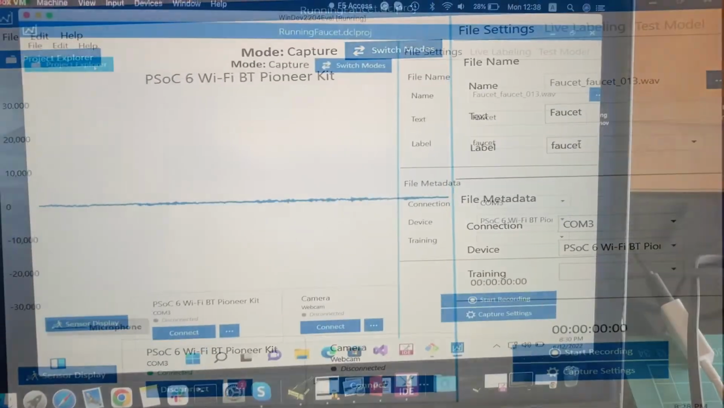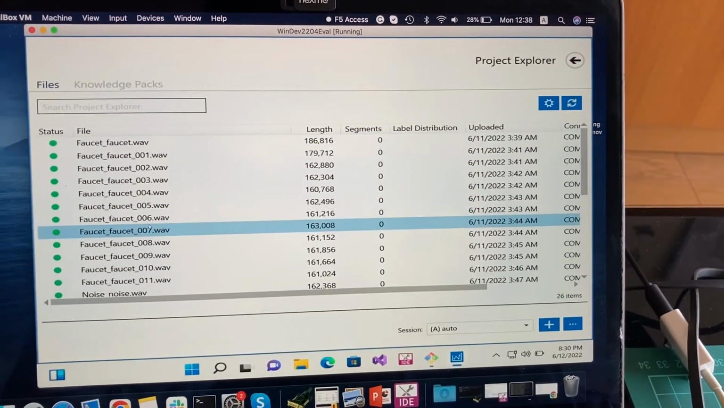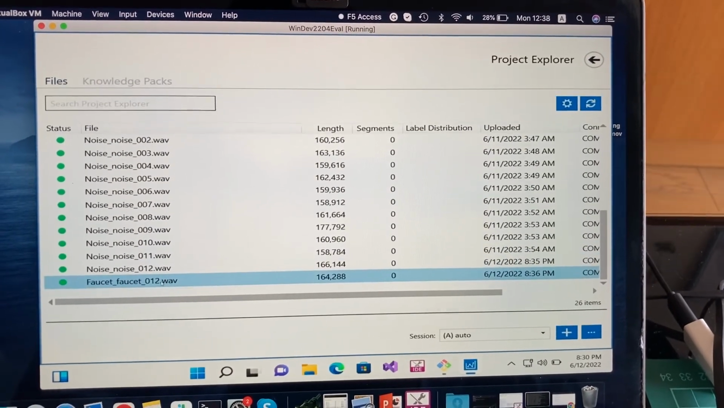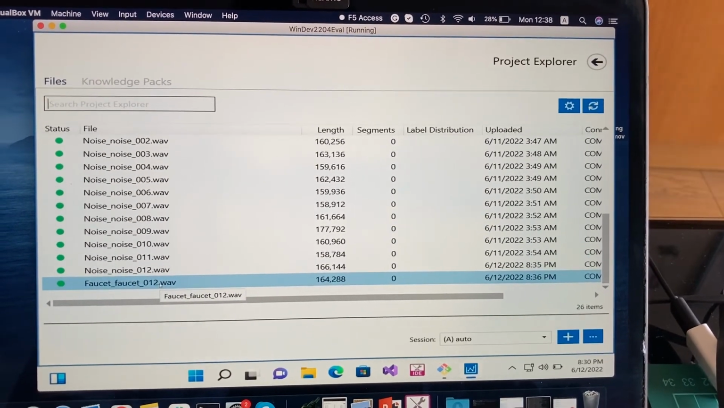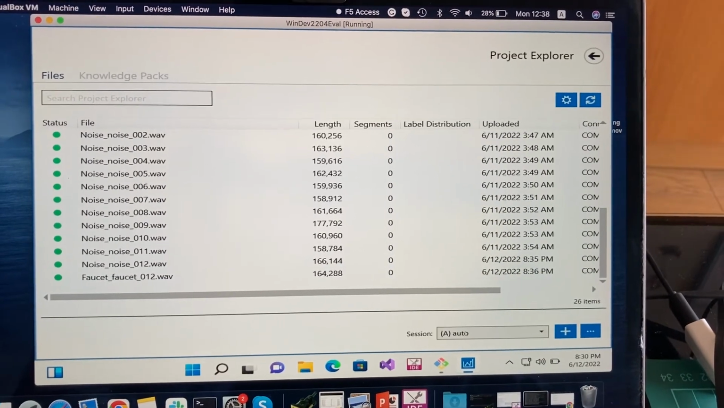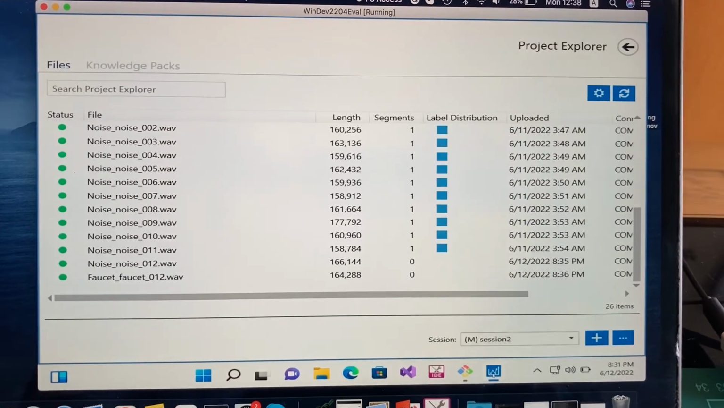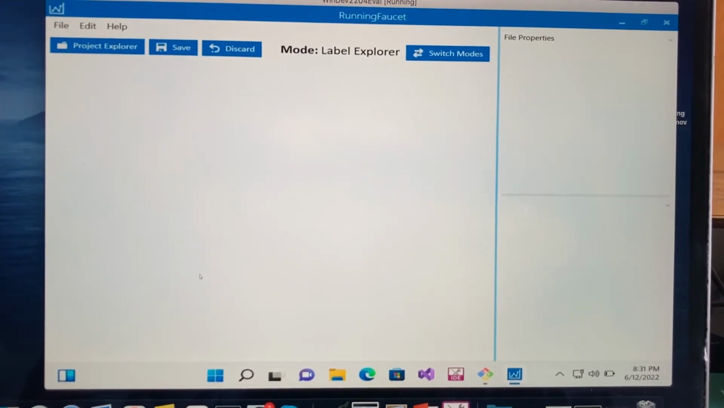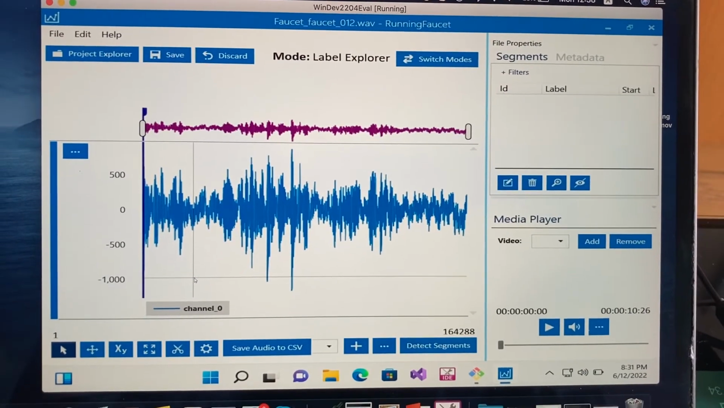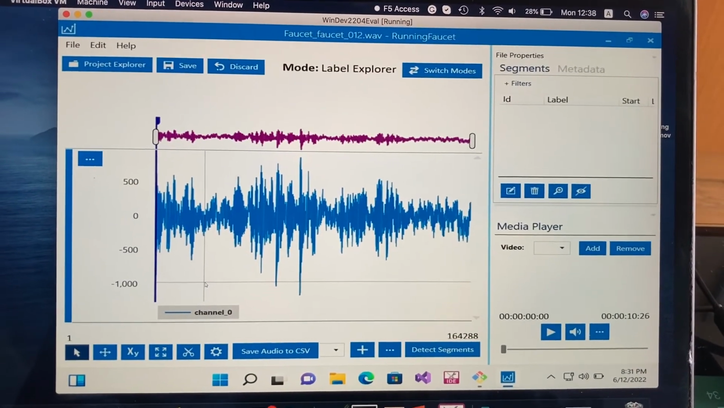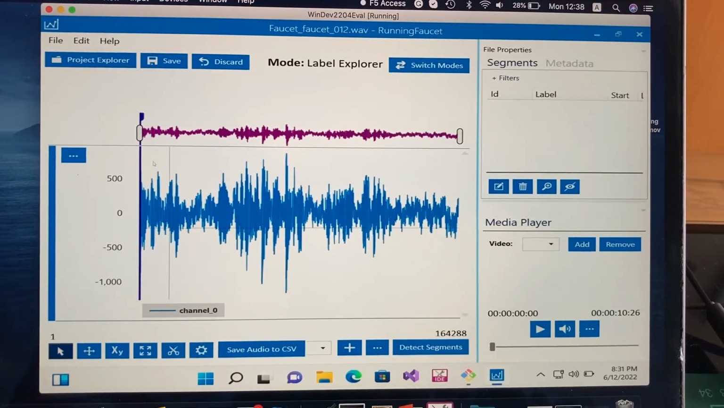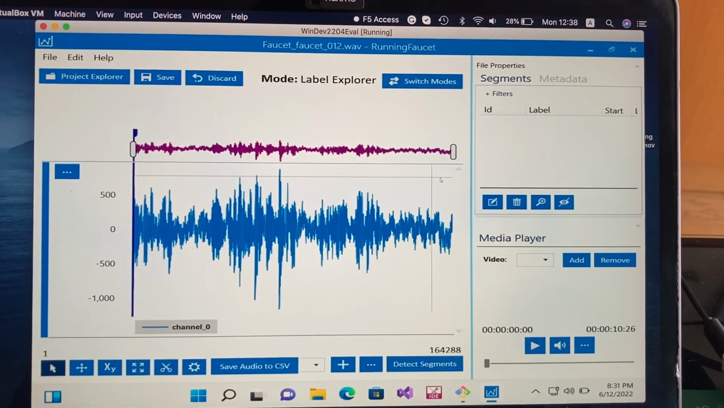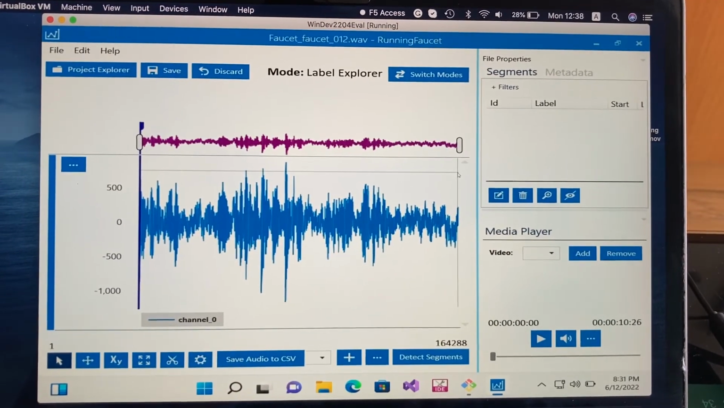So now we are going to annotate the data. We already have collected the data here, and we have to select the session as manual and just select the data. The data is opened in this view, the label explorer view. And we can select the data from the start to the end.